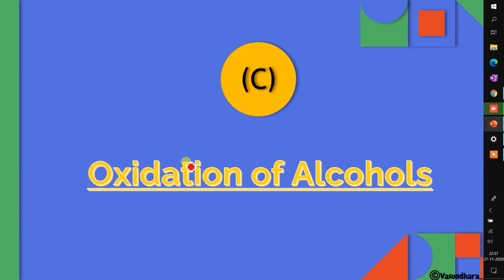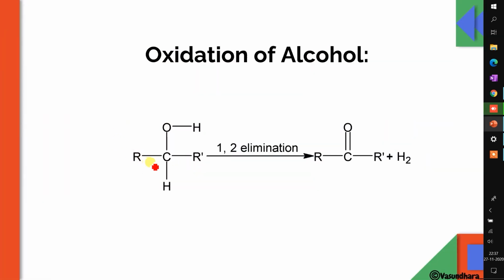Now next is oxidation of alcohol. That means this is the reaction with the CH2OH group. So this is the CH2OH group. This complete group is going under reaction. If it is a secondary alcohol, it will form ketone. 1,2 elimination. What does it mean, 1,2 elimination? That means this alcohol will give the H, and the hydrogen attached to the carbon will give H to form H2, and this will shift over here to make this ketone.